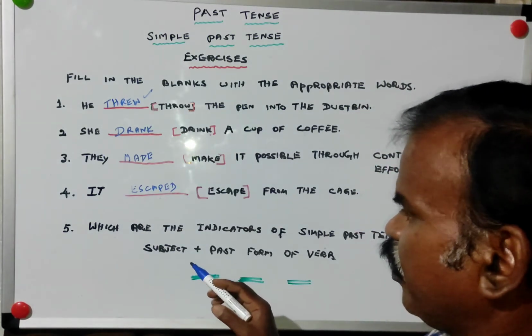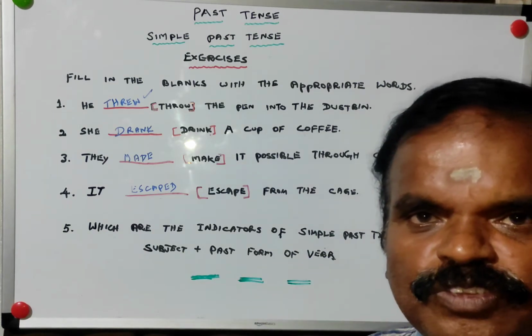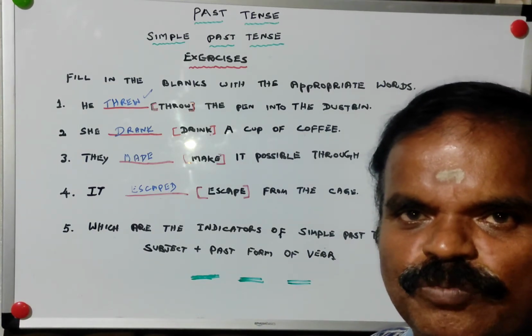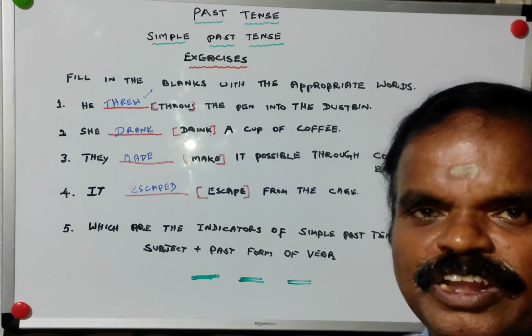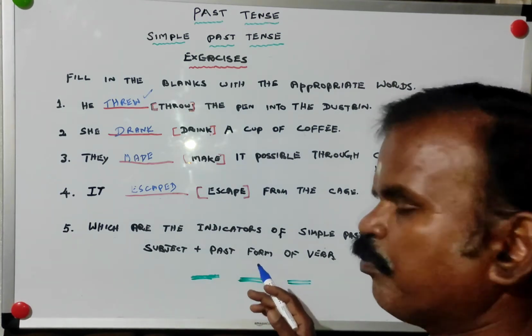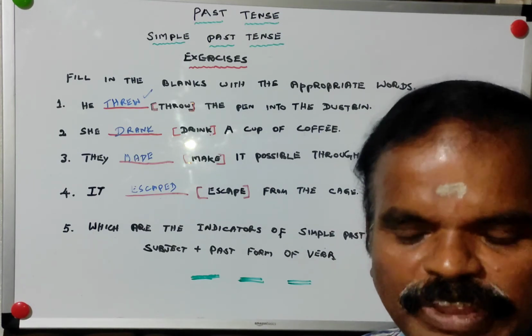Last question, what are the indicators of simple past tense? Many times we have told, only two items. Subject immediately followed by past form of verb. So that's all about this tense.